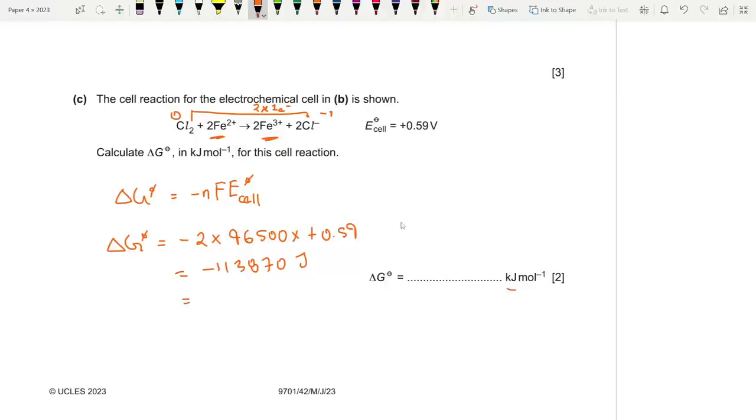Now you have to convert it to kilojoules. So if you divide by 1000, you're gonna get minus 113.87 kilojoule per mole, which is rounded off to minus 114 kilojoule per mole. So remember to convert this to kilojoules. That's the tricky part over here. There's a chance that you might miss this.